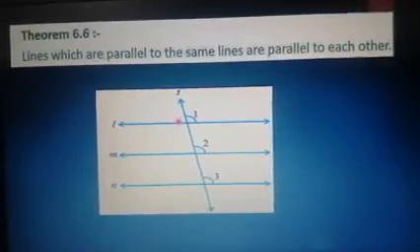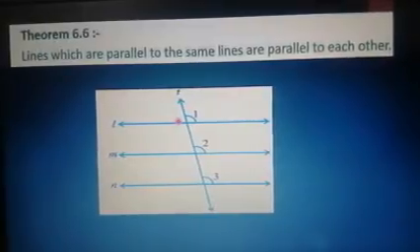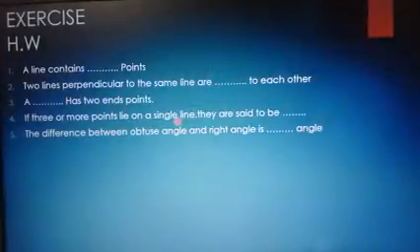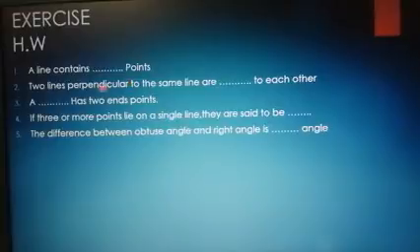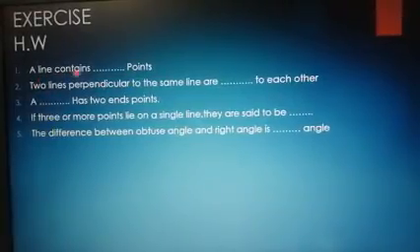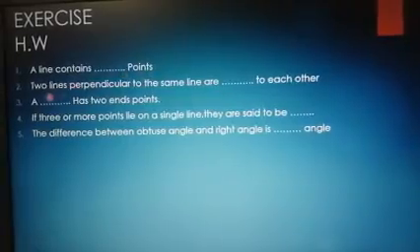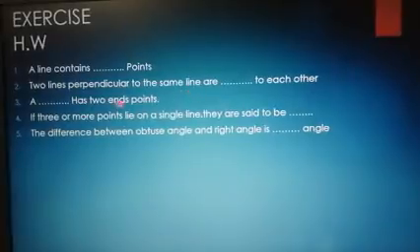I've just given certain examples, problems I can say, as a note for you guys. This is not there in your textbook, so I want you to make a note, answer these questions and tell me the answers. First one is, a line contains dash points. The second one is, two lines perpendicular to the same line are dash to each other.